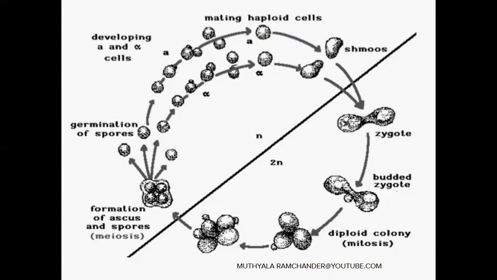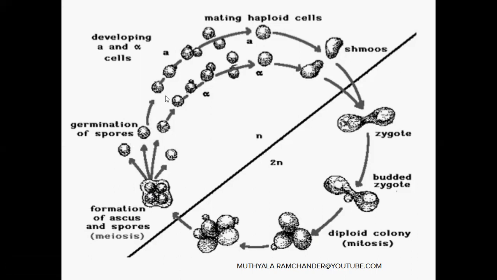The diploid yeast cells participate in budding reproduction by vegetative propagation to increase the population. The diploid yeast cells then convert into an ascus. The ascus contains a diploid nucleus. The diploid nucleus of the ascus participates in meiosis division to produce haploid spores, haploid nuclei. The haploid nuclei are converted into haploid yeast cells.